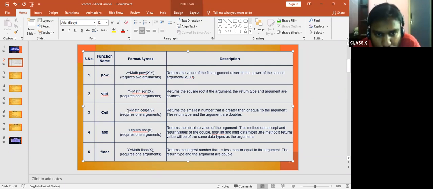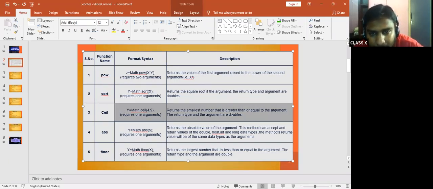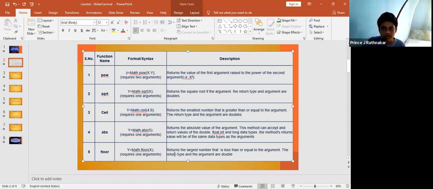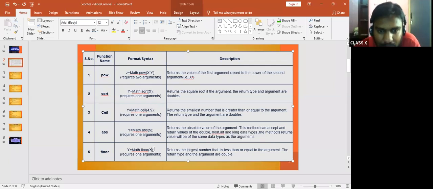Okay, you can see here, this one and this one look almost similar, correct? Yes, sir. What is the difference between these two, floor and ceil? Sir, ceil is smallest and floor is largest. Ceil returns the smallest number, floor returns the largest number. Largest number. Yeah. Now I'll give the value and tell me the answer.